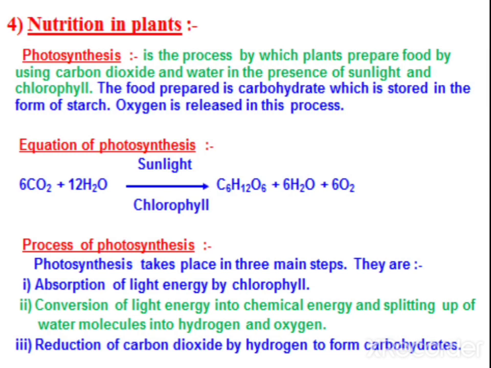Then reduction of carbon dioxide by the hydrogen released from water, and this hydrogen reduces the carbon dioxide to form carbohydrates. So first, absorption of light, next, splitting of water, third, reduction of carbon dioxide.